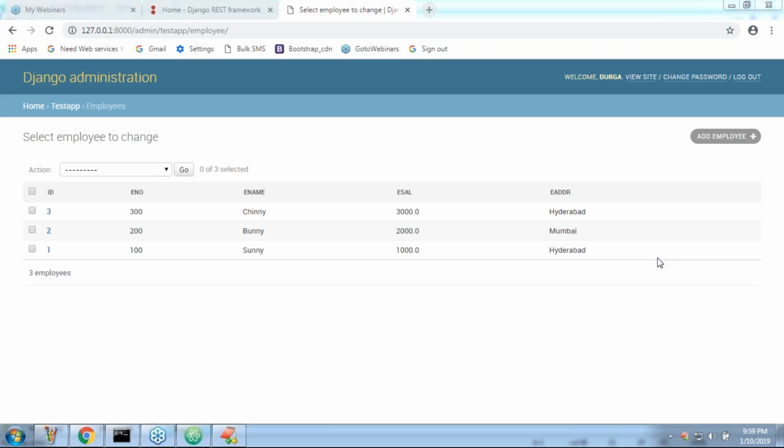Now take very special care about this one. There are kinds of fields available where we have to use choice boxes, the choice field. There is a way we can specify that.